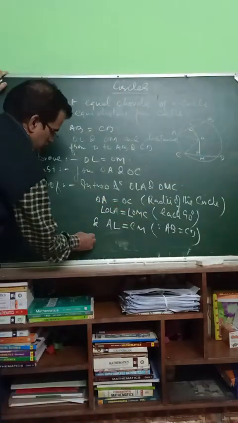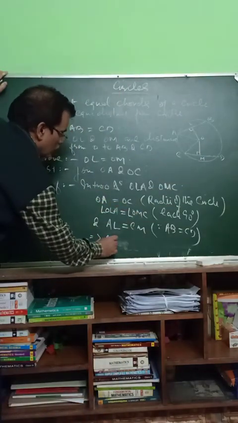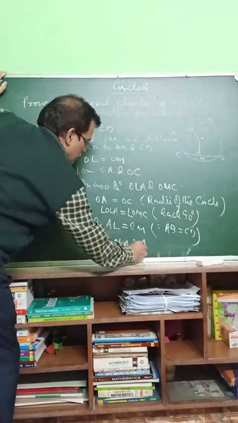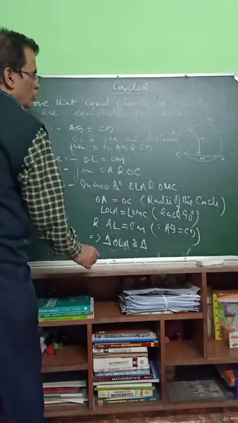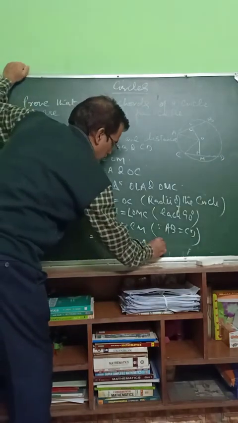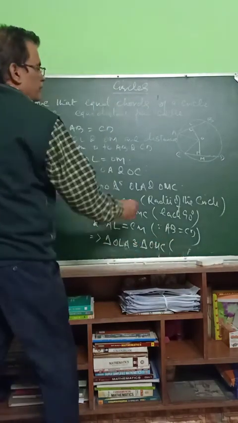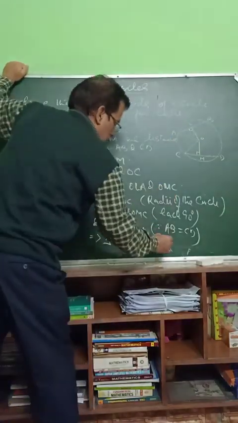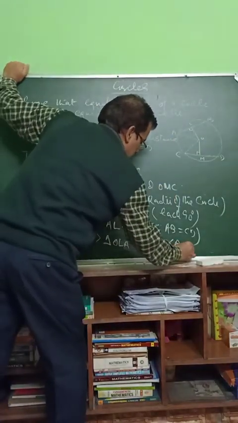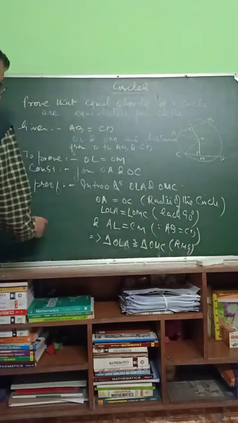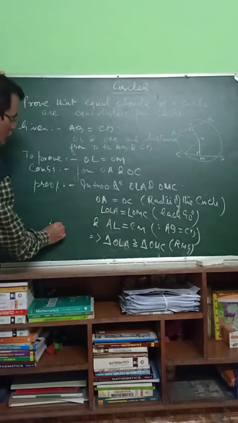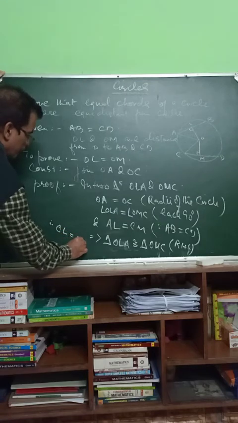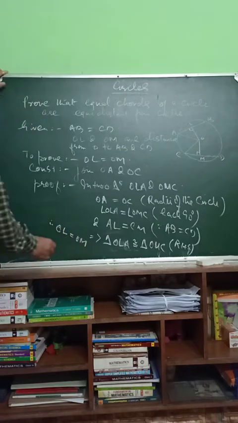This implies triangle OLA is congruent to triangle OMC by the rule of right angle, one side and hypotenuse. It is RHS. Therefore, OL is equal to OM by CPCT.